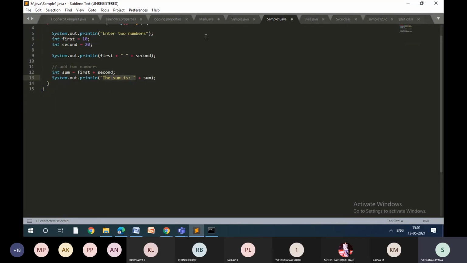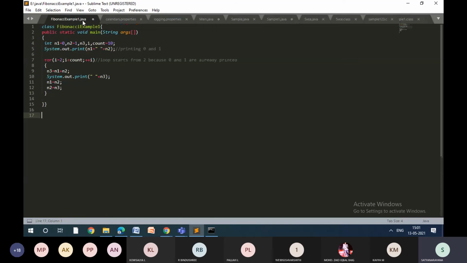We are taking the variables. So we are printing that variables 0 and 1 initially. Then we are writing the logic. So this logic I am not going to explain. You can understand very easily. Right? So what is the Fibonacci series? 0 plus 1 equals to 1. 1 plus 1 is 2. 2 plus 1 is 3. 3 plus 2 is 5, like that. And I am doing the swapping of two variables. Right? Swapping of two variables.